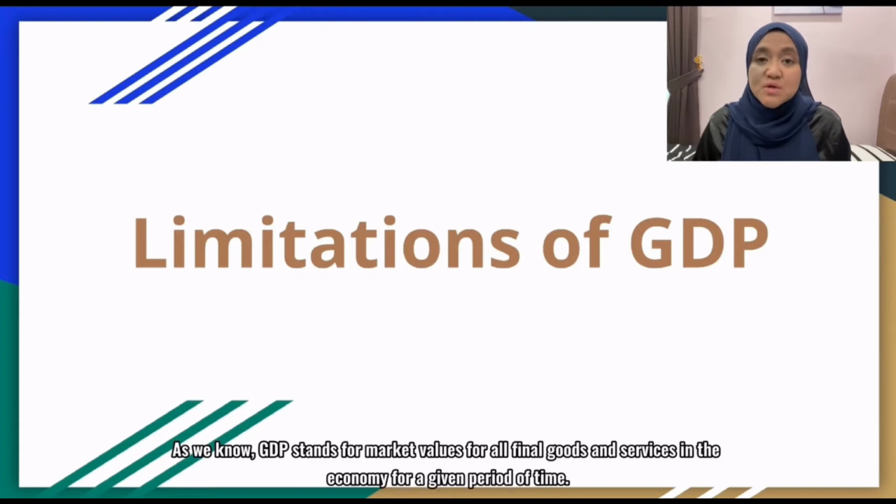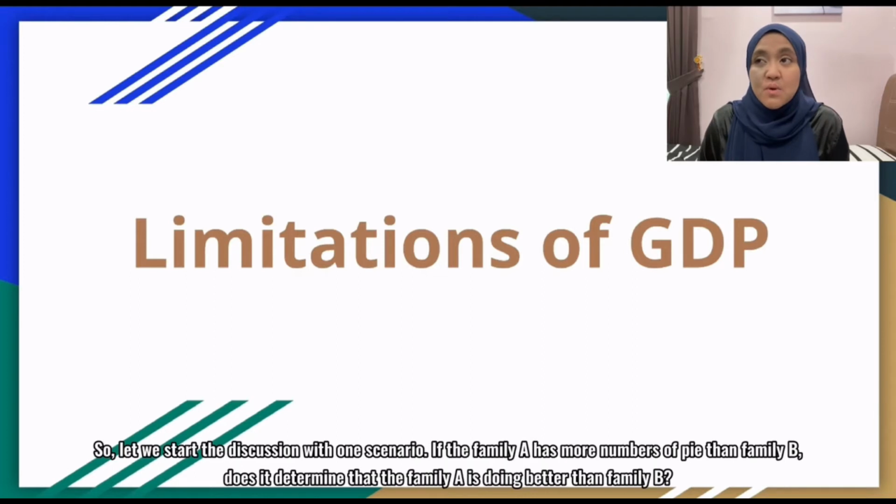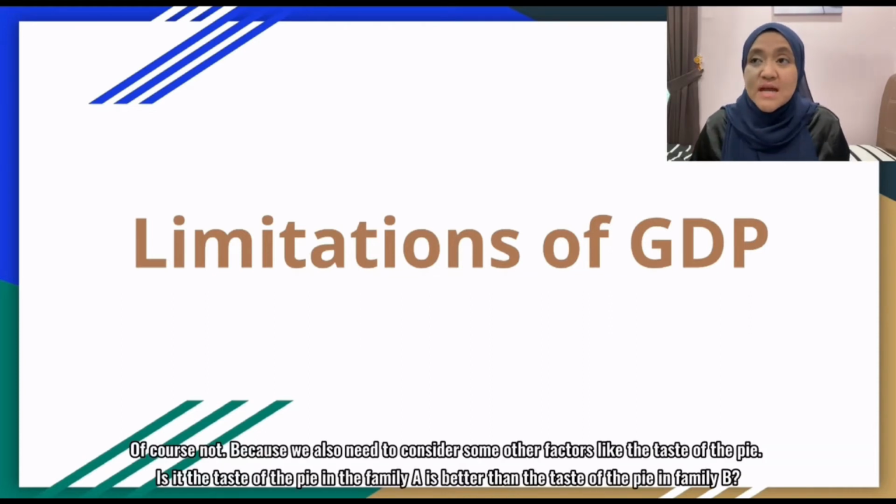As we know, GDP stands for market values of all final goods and services in the economy for a given period of time. So, let us start the discussion with one scenario. If family A has more pies than family B, does it determine that family A is doing better than family B? Of course not, because we also need to consider other factors like the taste of the pie.